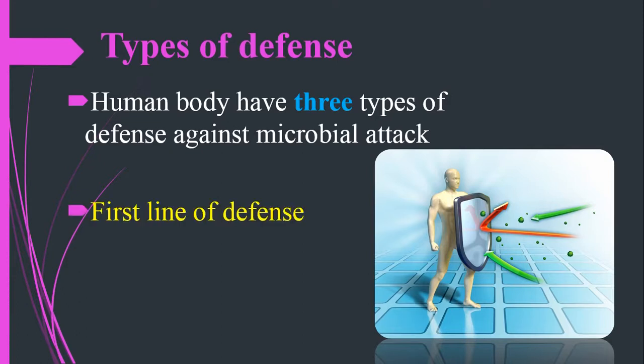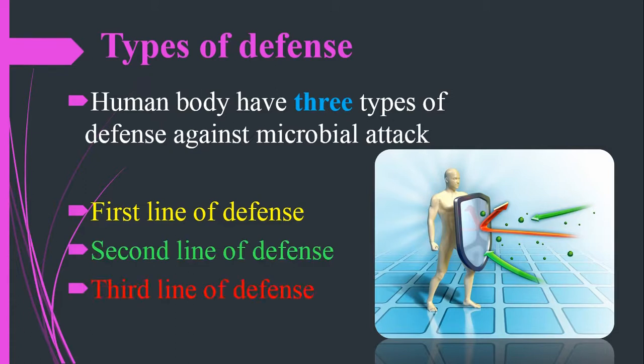The first line of defense mechanism, then the second line of defense mechanism, and then the third line of defense mechanism. Basically, these are the three defense mechanisms of our body to defend against microbial attack or any invader or microorganism. I will describe these three briefly in later slides.